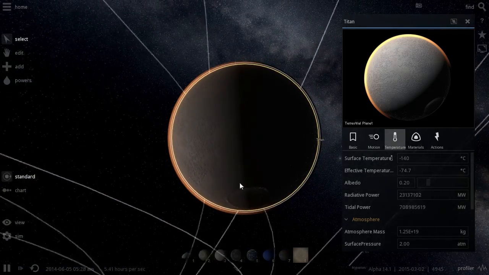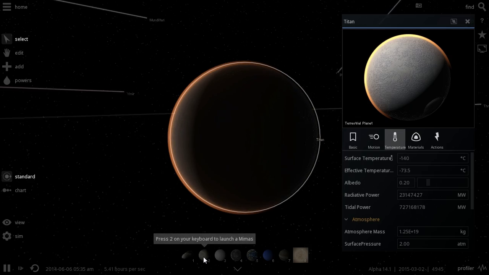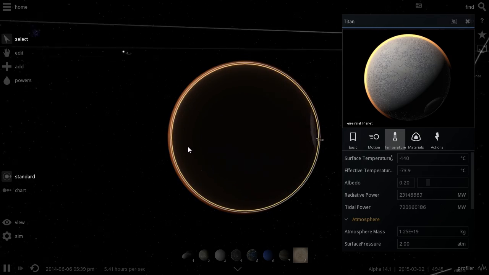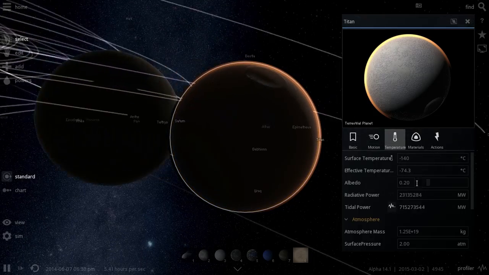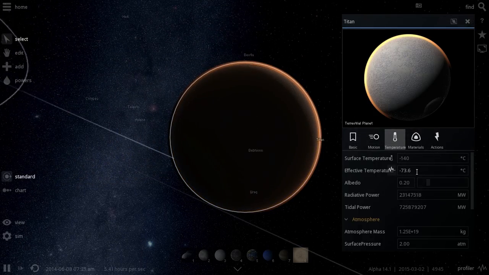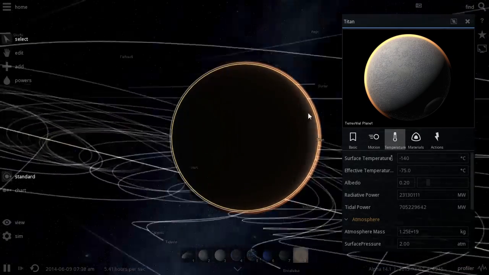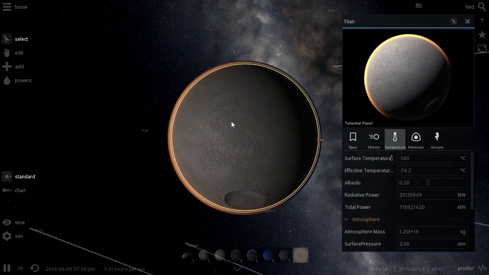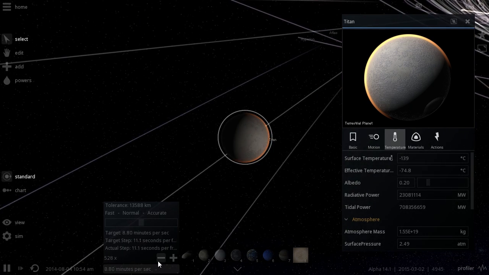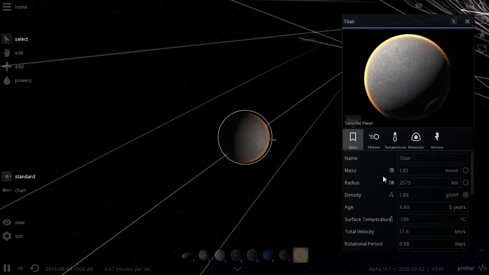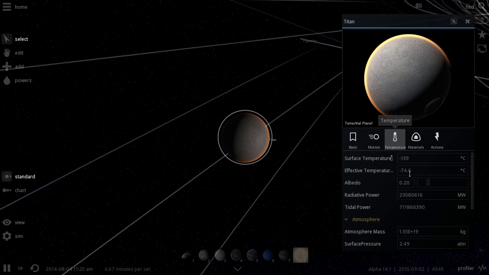And the little hole here from my collision with Mimas was unfortunately not really successful either. It didn't actually do anything for us. Alright, so let's wait. Look at that. Effective temperature is already going down. So it is very likely that this might actually warm up our satellite and make it habitable. Alright, looks like that's still not close enough. We're currently at minus 140 degrees Celsius. That's still quite cold. Let's move closer.